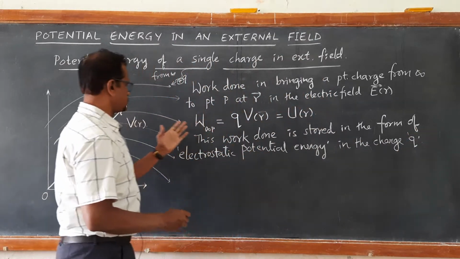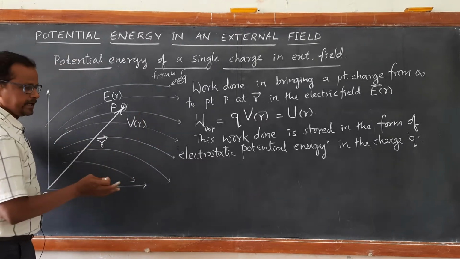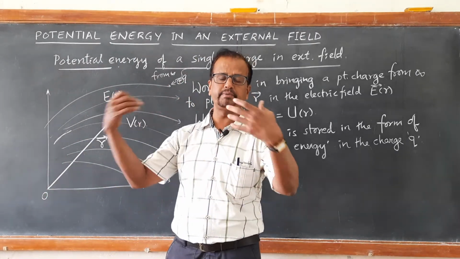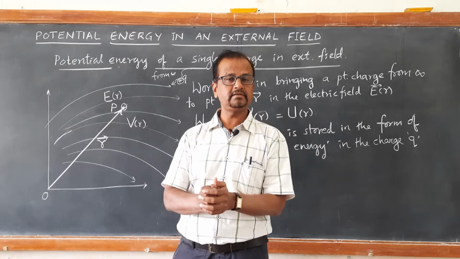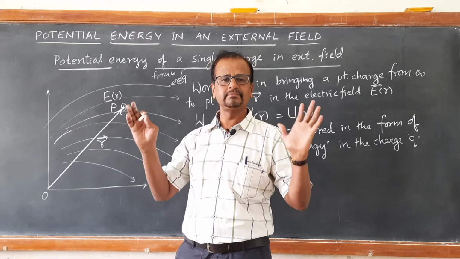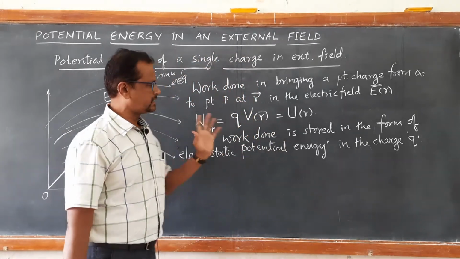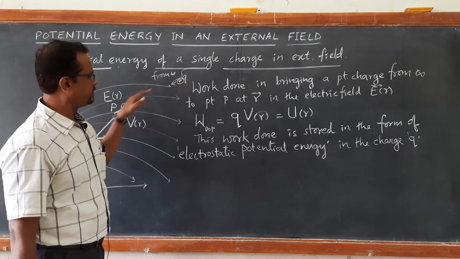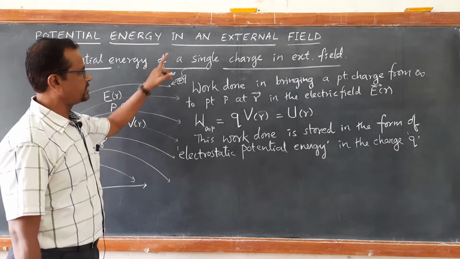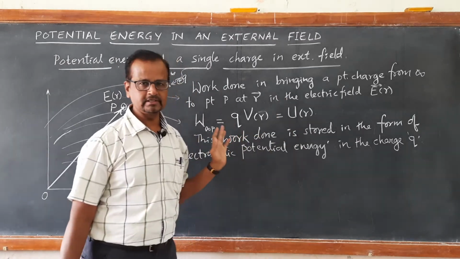So don't think that q is the source here. q is not the source. The source is there somewhere. The source is hiding. We are not focusing on what type of source is there. The source may be a point charge. The source may be some configuration of charges, or a system of charges, right? It may be some source which has got an electric field. So in such an electric field, when a charge is brought from infinity to that particular location in the presence of an external field, then that work done is stored in it in the form of potential energy, right?